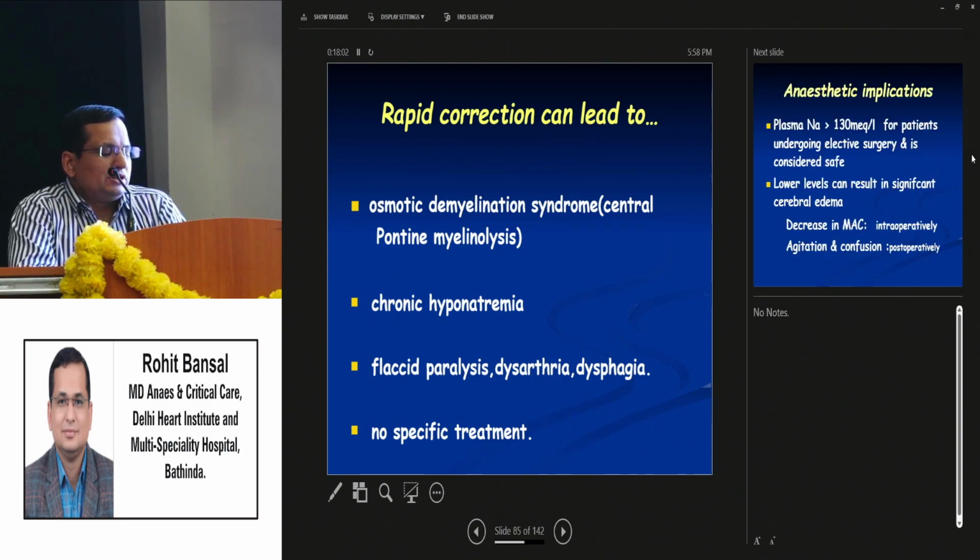If we correct more than this, rapid correction can lead to osmotic demyelination syndrome, also called central pontine myelinolysis, with features such as flaccid paralysis, dysarthria, and dysphagia.